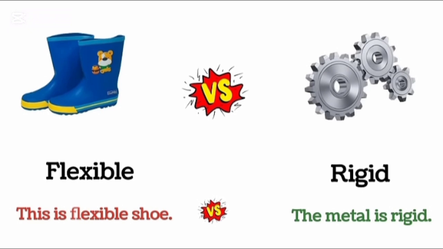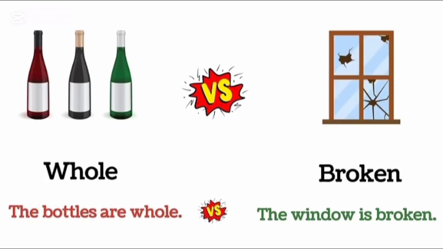Flexible. This is flexible shoe. Rigid. The metal is rigid. Whole. The bottles are whole. Broken. The window is broken.